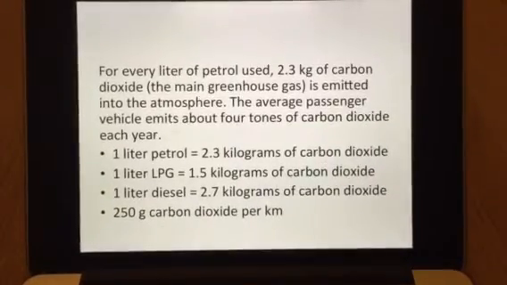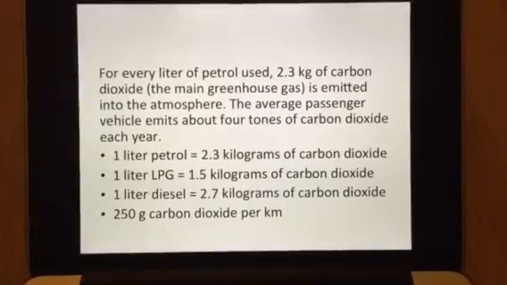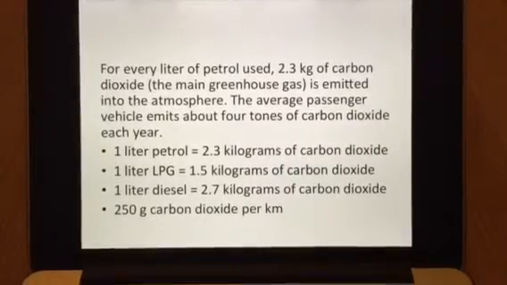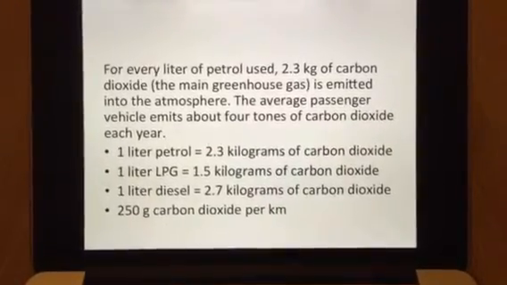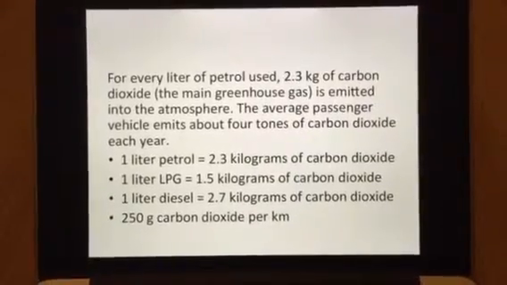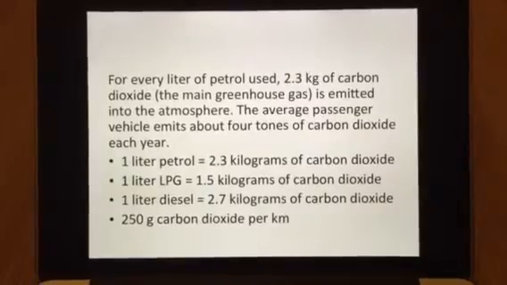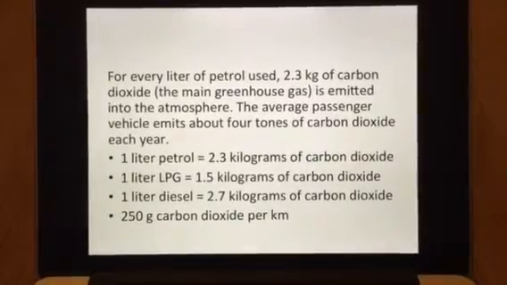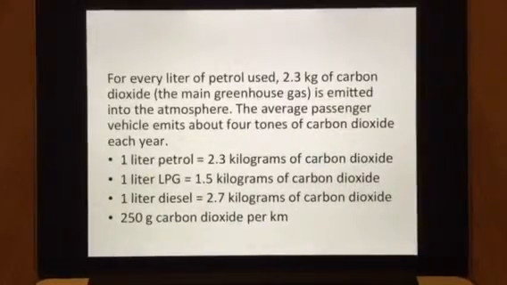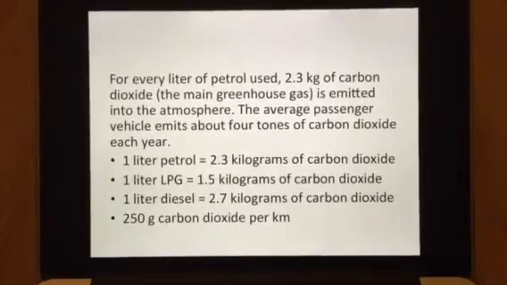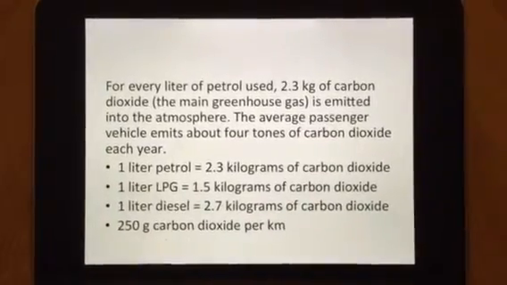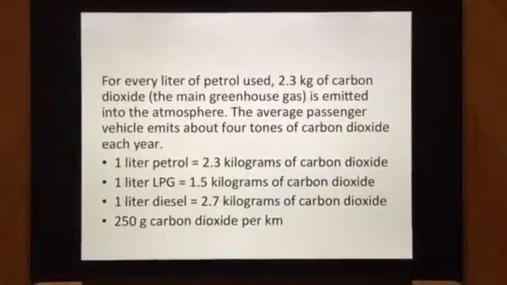Burning 1 litre of petrol equals 2.3 kilograms of carbon dioxide. 1 litre of LPG equals 1.5 kilograms of carbon dioxide, whereas 1 litre of diesel equals 2.7 kilograms of carbon dioxide. And there is about 250 grams of carbon dioxide per kilometre.